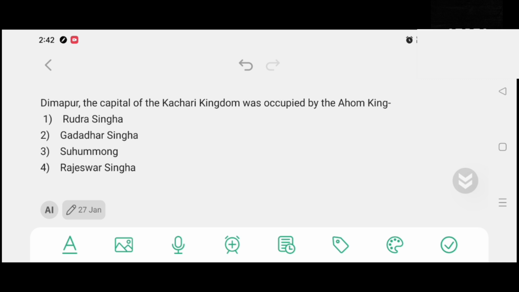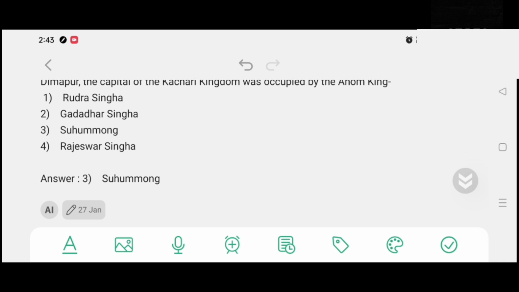Dimapur, the capital of the Kasari Kingdom, was occupied by the Ahom king. Option number 1, Rudra Singha. Option number 2, Godhadhar Singha. Option number 3, Suhungmung. Option number 4, Rajeshwar Singha. And the correct answer is option number 3, Suhungmung.